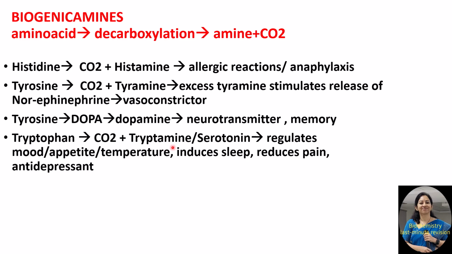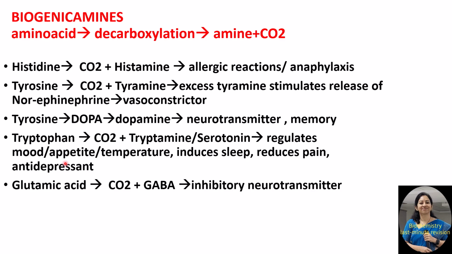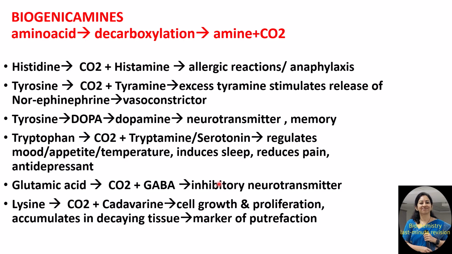Tryptophan undergoes decarboxylation to form tryptamine, otherwise known as serotonin, and this serotonin is responsible for regulating the mood, appetite, and temperature. Apart from that, serotonin also induces sleep, reduces pain, and it acts as antidepressant. Glutamic acid undergoes decarboxylation to form gamma-aminobutyric acid, and this acts as inhibitory neurotransmitter in our central nervous system.